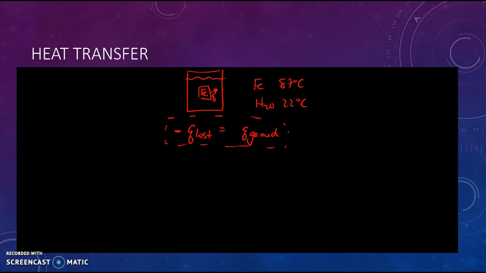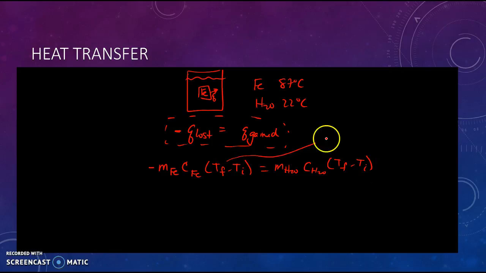Now, as I said, we can't measure heat. So what we can do, though, is instead of saying Q, express Q in terms of mcΔT. So we would say negative mass of iron times specific heat of iron times final temperature minus initial temperature for iron, and that's got to be equal to the mass of the water times specific heat of water times, again, final temperature minus initial temperature for the water.